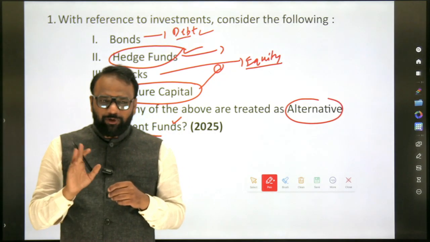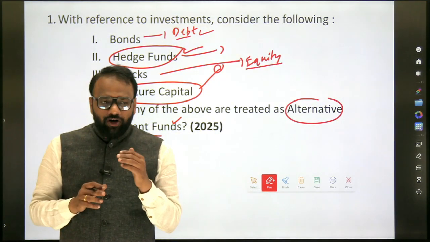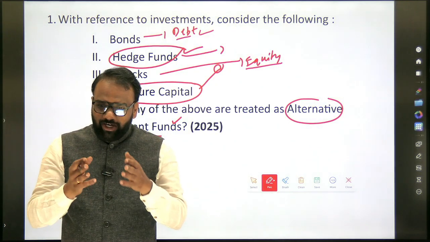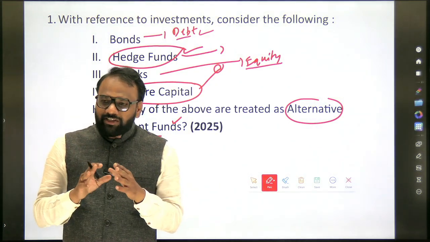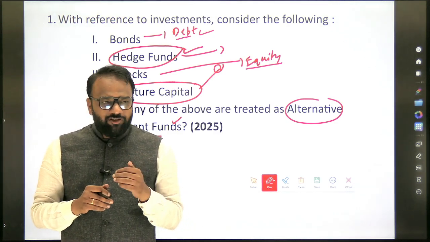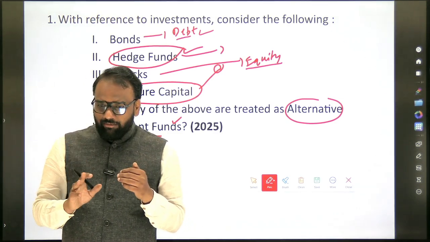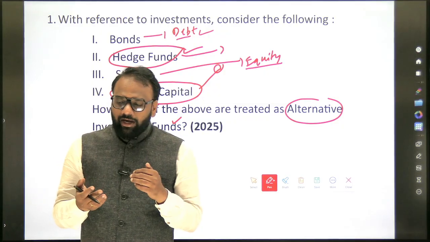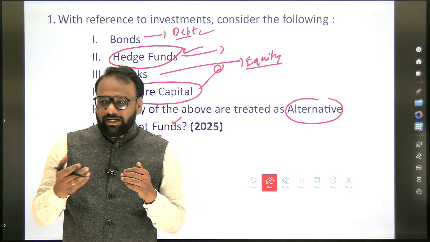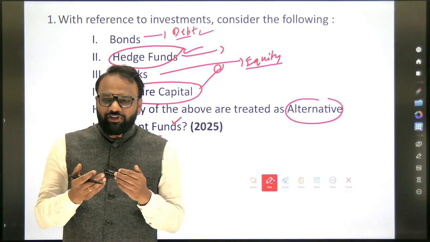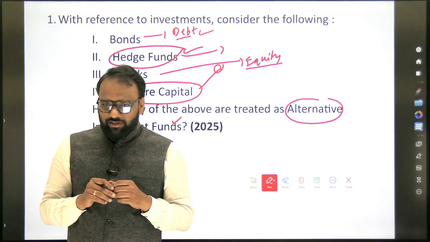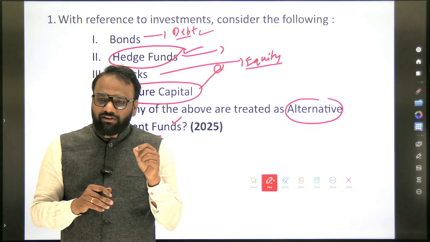No, it's not with respect to interest rate. In case of stock, you invest, you are having some kind of stake, some kind of ownership in the company. In case of bond, you are giving money and you earn a regular interest rate. The returns which you receive are fixed. So the interest rate exists in case of which, bond or stock?